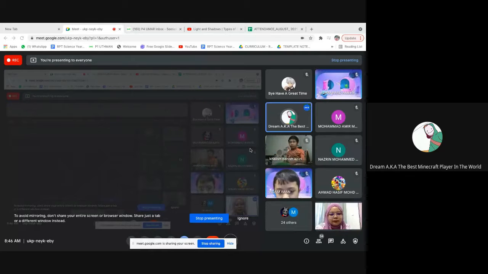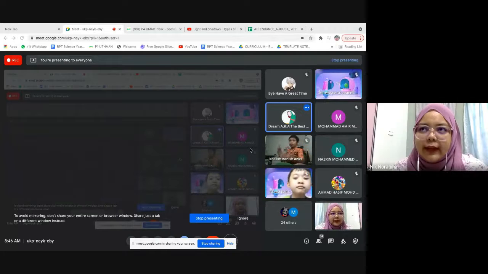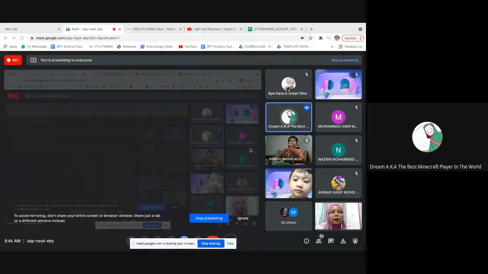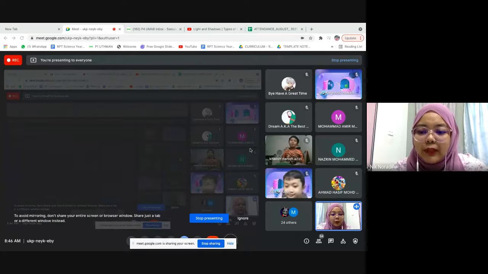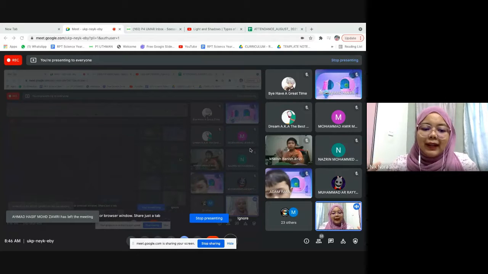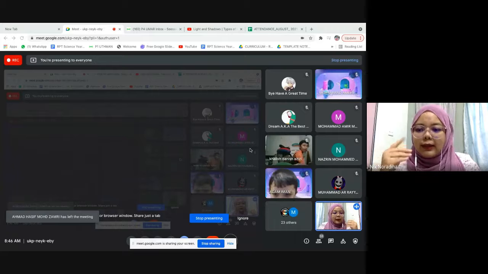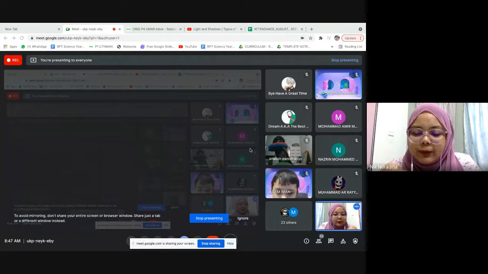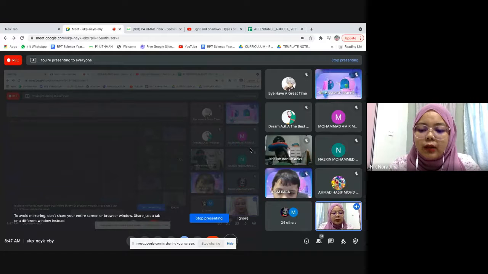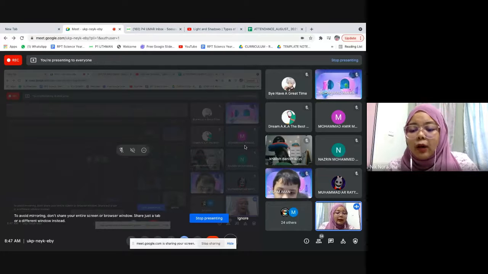Shadow is formed by light, if something is blocking the light. All right, well done, Amal. So shadow is formed when the light is blocked by an object. This one you have to memorize. How shadow is formed, you have to memorize. Okay, so shadow is formed when the light is blocked by an object.